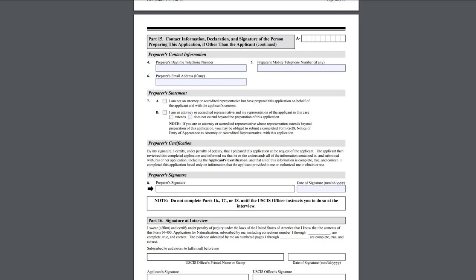Once you're done with your oath of allegiance, congratulations, you are a citizen of this beautiful country. And once you get your certificate of naturalization, this is the paper that shows that you are a citizen. With that paper, you can go ahead and apply for a passport, which I will do a separate video on how to apply for a passport.